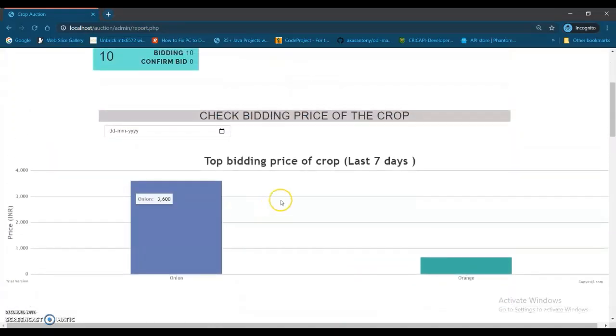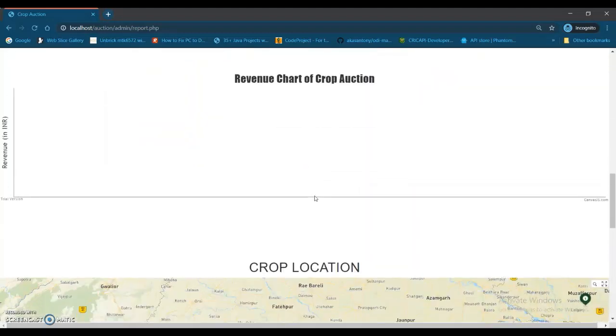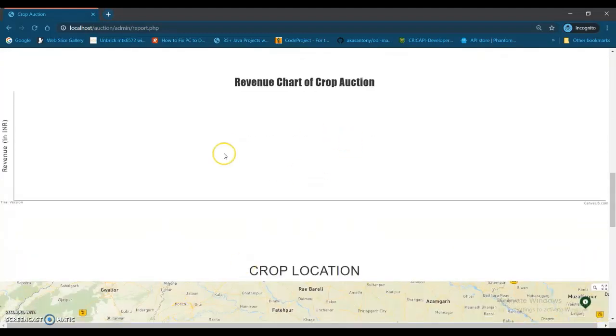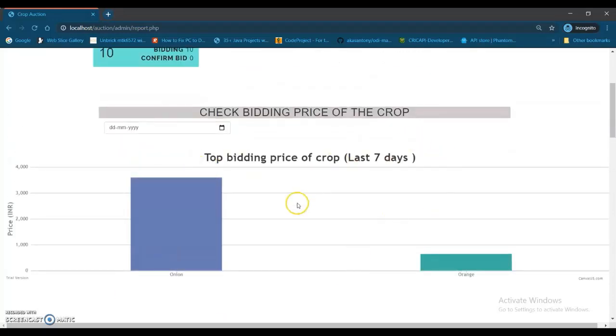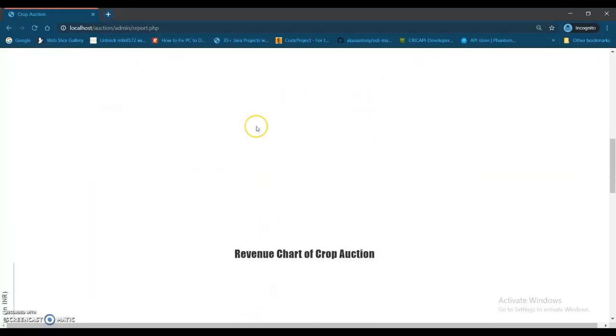You can see how is the revenue of the admin. For onion he got 3600 rupees. For orange 650 rupees is the bidding. So this is a revenue that admin can see. So this revenue chart is empty for now because the crop has not been expired. After expired, the revenue chart comes over here.